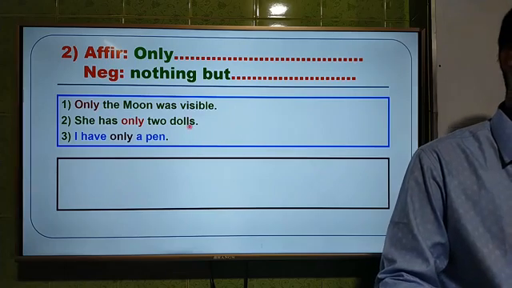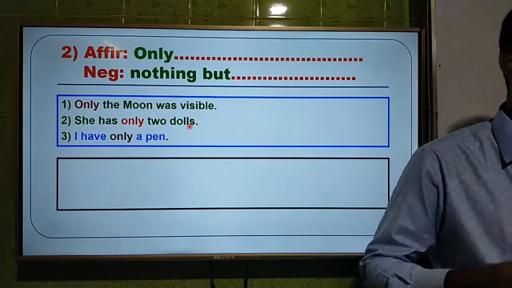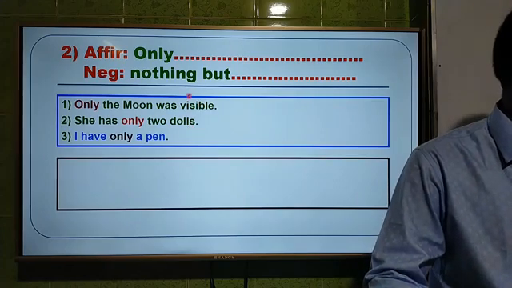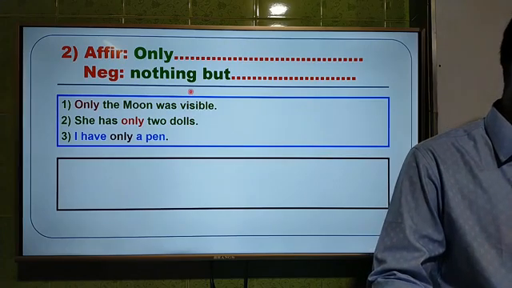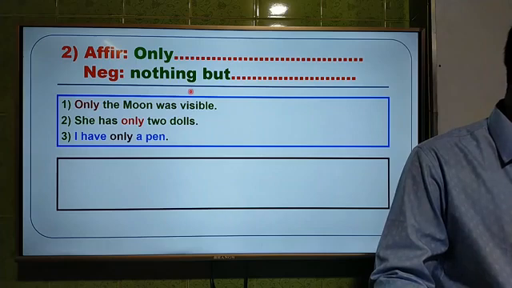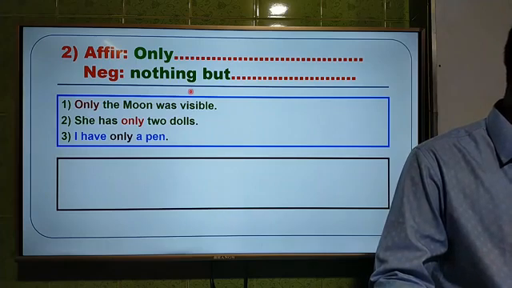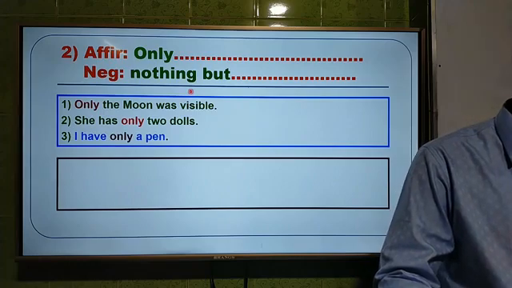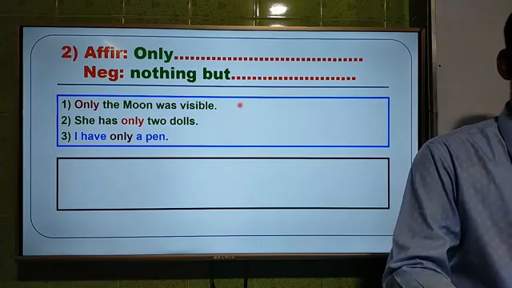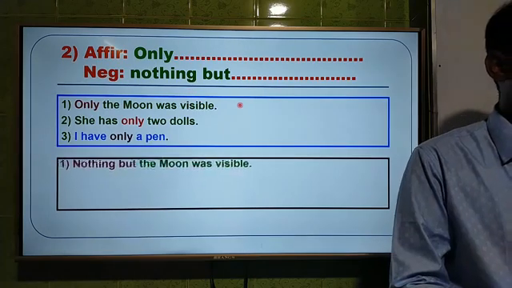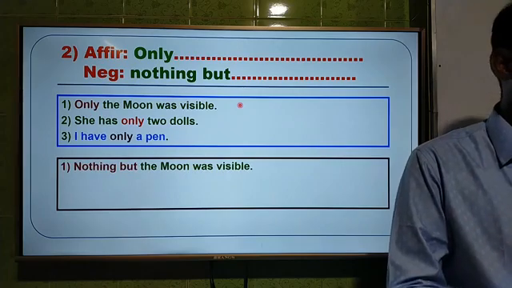Dear students, this is the second rule of only. We have to use nothing but instead of only. Again, Samia Muskan is very active. She has given me the answer: nothing but the moon was visible. Thank you again. Your answer is right. Nothing but the moon was visible.